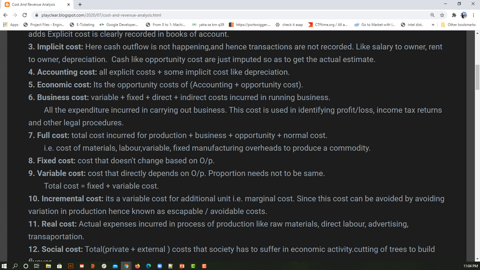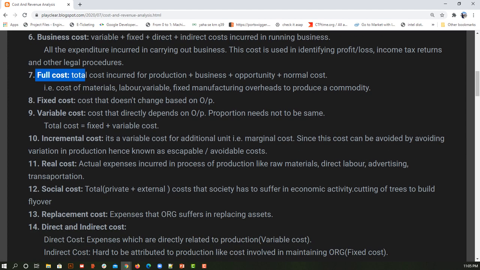Okay, now in some places we are going to use business cost, at some places we are going to use full cost. In different scenarios we use different terminologies, but there will be a very slight, negligible difference between the business cost and full cost. Okay, next we have fixed cost and variable cost. If you are able to understand these costs, there are many graphs that we are going to see in the same video that will be easily understandable for you.